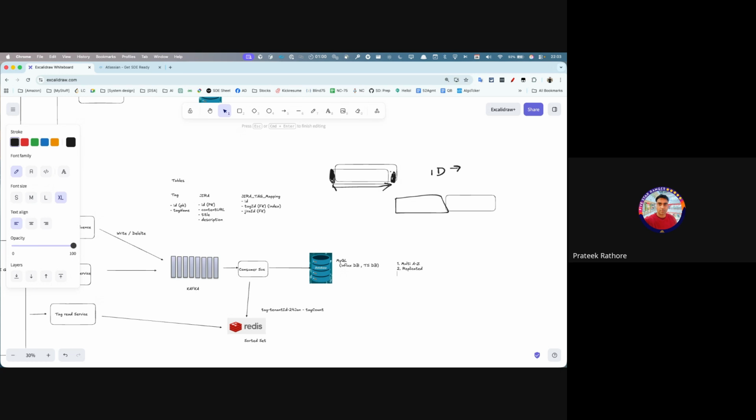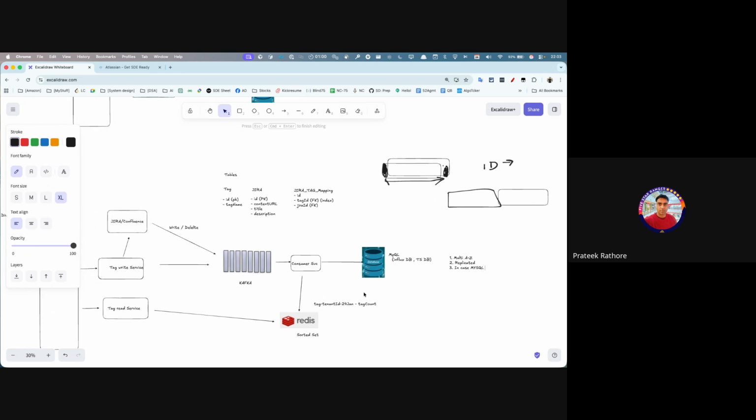And in case of failure, MySQL itself would be able to take care of electing the new leader. Anything else that we are missing out?